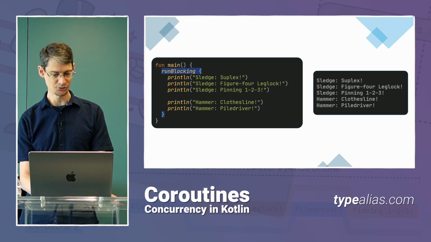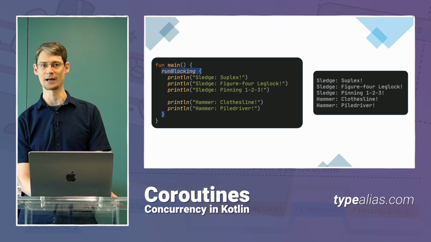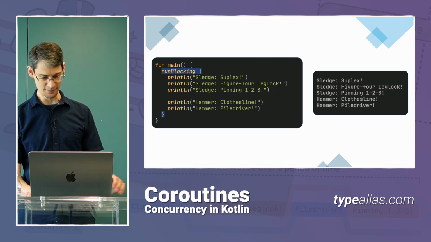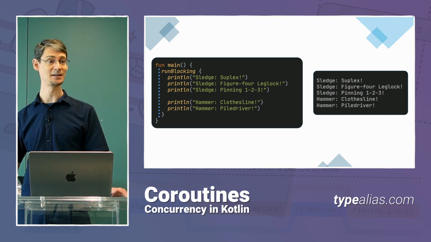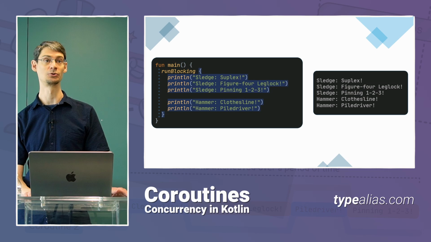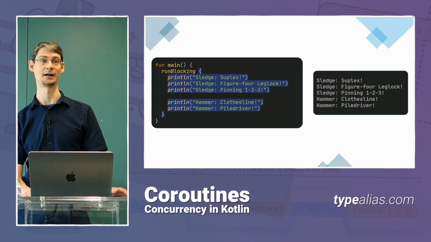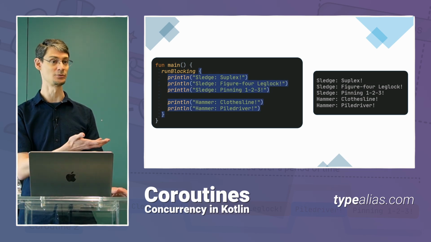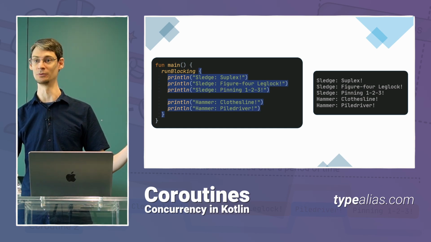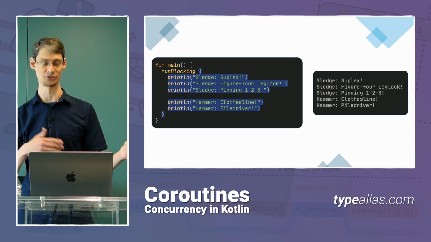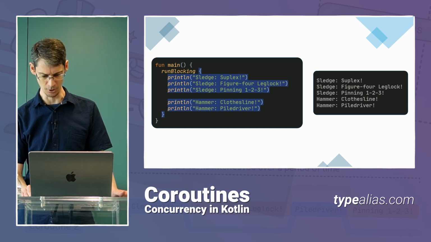Now, in case you're not as familiar with the syntax for Kotlin, I would like to point out that this is a function call. runBlocking is the name of the function. And then the code highlighted here is a lambda that is getting passed to that function. So even though it's not inside your normal parentheses, it's still an argument to that function. Make sense? Okay.